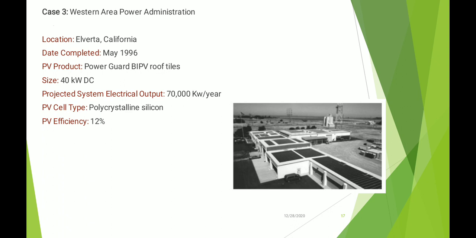Now Western Area Power Administration. It is again located in California, and in May 1996 it was completed. The PV product is PowerGuard BIPV roof tiles and its size is 40 kilowatt DC. The electric output is 70,000 kilowatt hour per year, and the cell type is polycrystalline silicon, and its efficiency is.